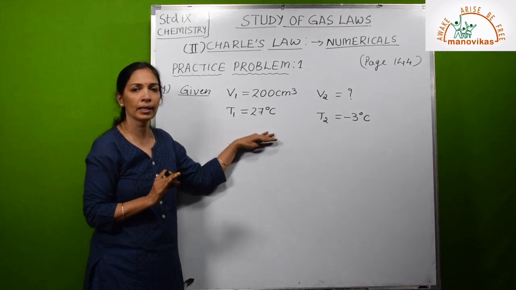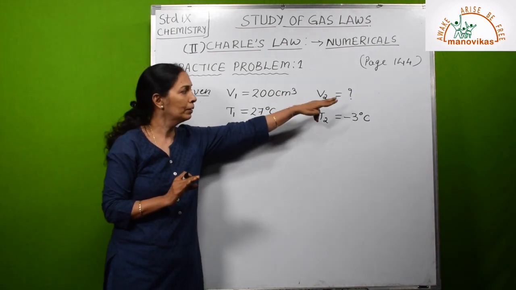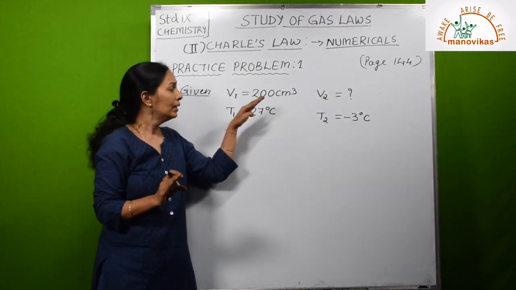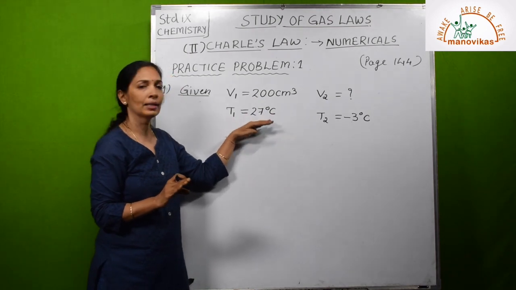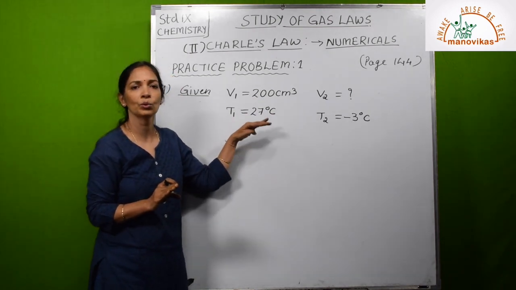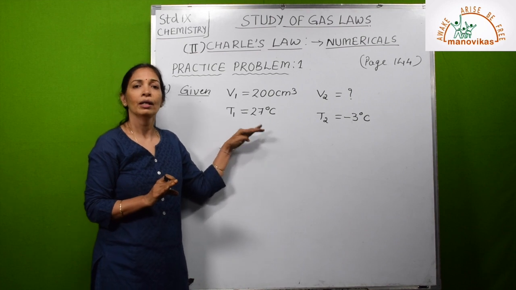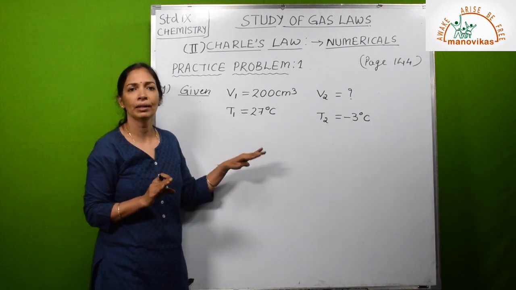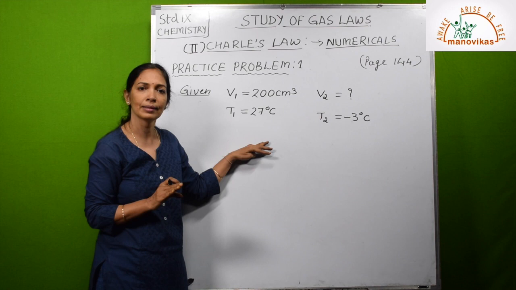So the first step is to write the given values and keep a question mark for the unknown. The second step is to change the temperature from degrees Celsius to Kelvin. How to change? Just add 273 to the given degree Celsius temperature.